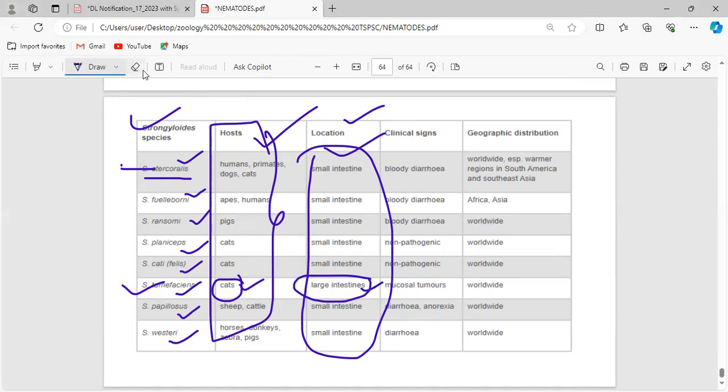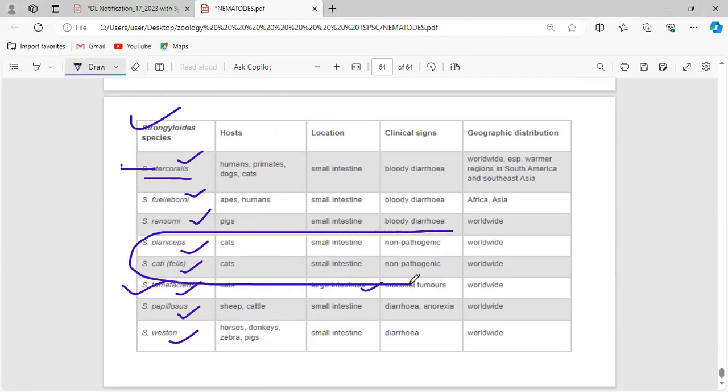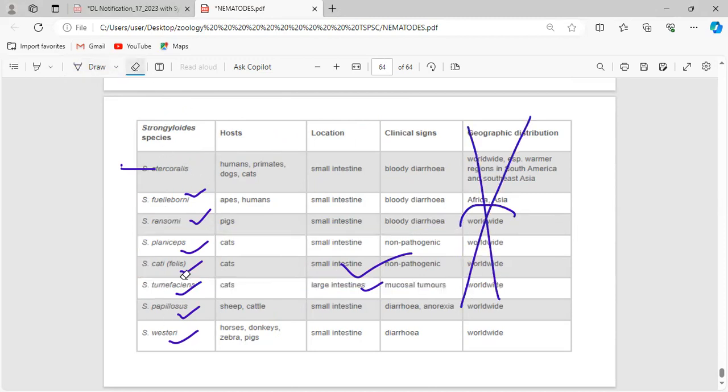They prefer to live in the large intestine. Generally, their clinical symptom is that they are going to cause diarrhea. Some of them are non-pathogenic, and the non-pathogenic species are planiceps and cati. They are non-pathogenic in nature. And the geographical distribution of all the species is not at all necessary. Clear? Just have a look at it.